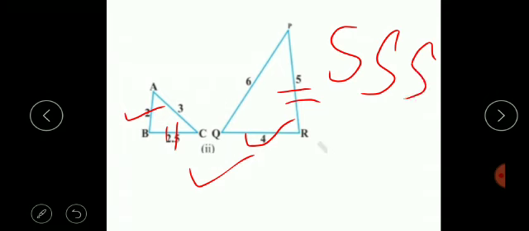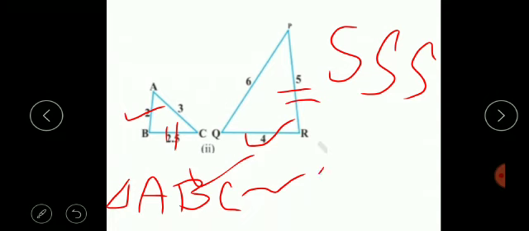But very important point, what is the order of naming of triangles? We have to see. That is the most important point. See, if we are taking the triangle ABC, so side AB corresponds to which side? That corresponds to side QR.